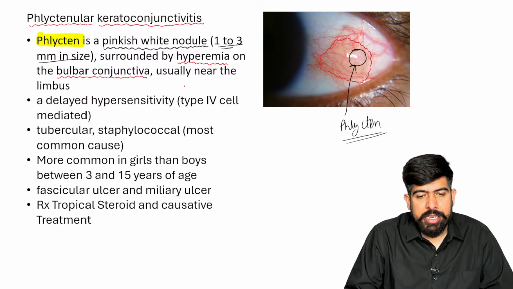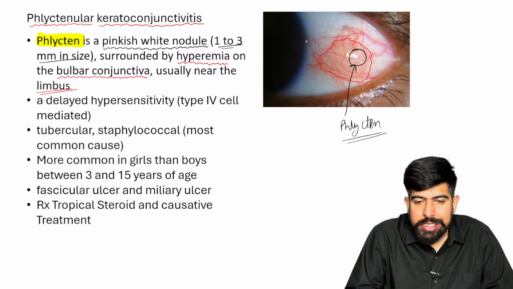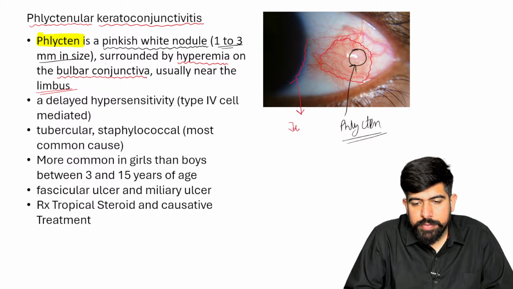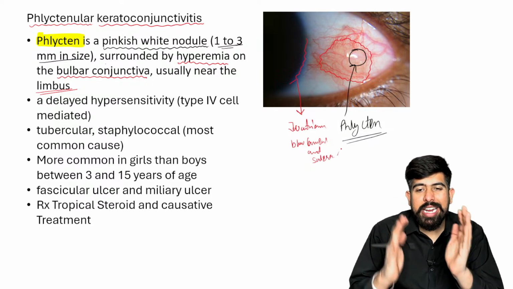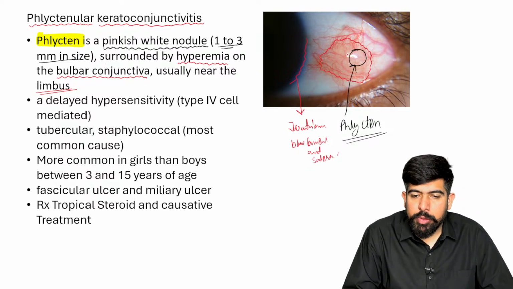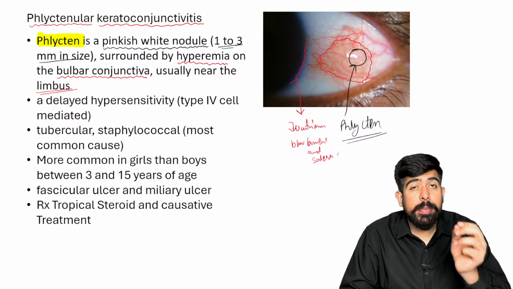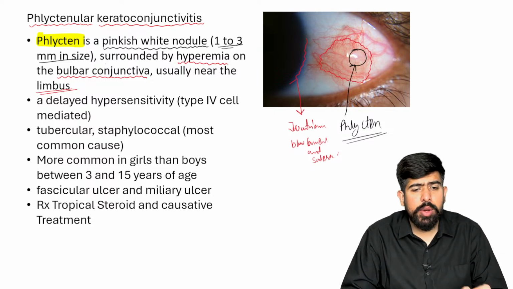Now, this phlycten is usually seen near the limbus. I already told you what the limbus is, guys. This is the limbus, and this is the junction between cornea and sclera. So the junction between cornea and the sclera is known as your limbus. So you can see this phlycten is close to the limbus, right? So this is phlyctenular conjunctivitis, phlyctenular keratoconjunctivitis. The name is phlyctenular keratoconjunctivitis.